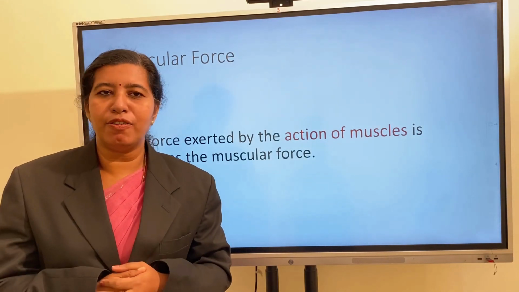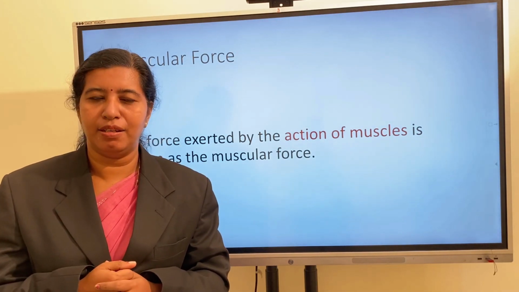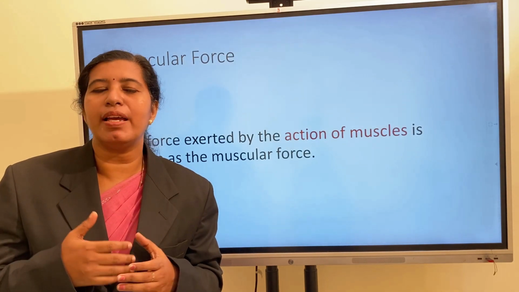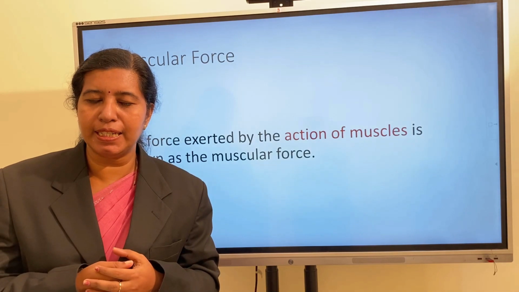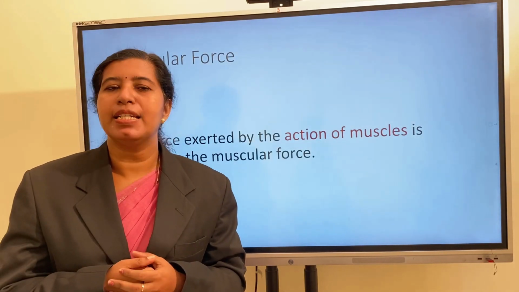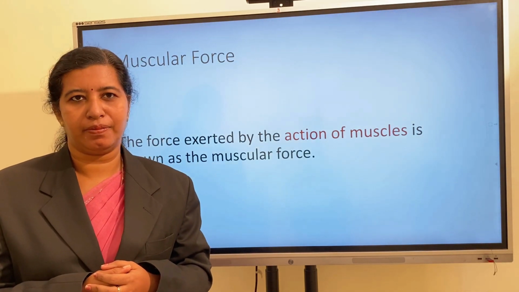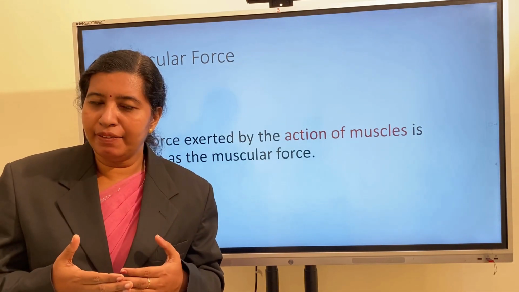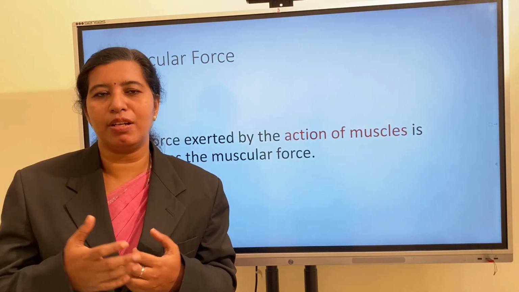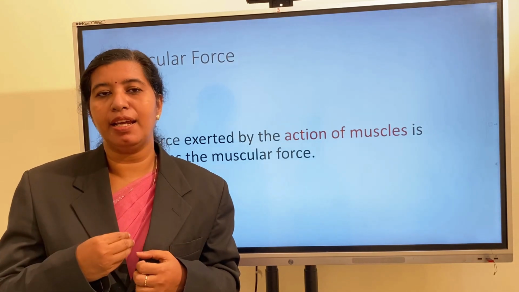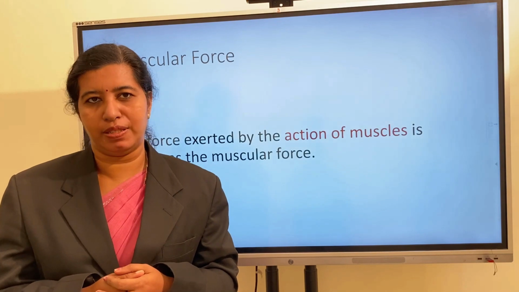Now, what's the force agent here? The muscles of our hands. So, the muscle can also exert force on the object. If the force is exerted due to the action of muscles, such type of force is known as muscular force. In our daily activities, most of the things we can do with the help of muscular force. Even breathing and digestion of food happen with the help of muscular force.